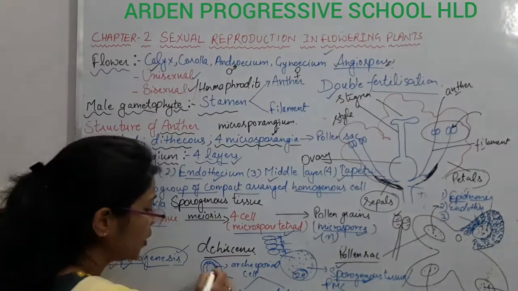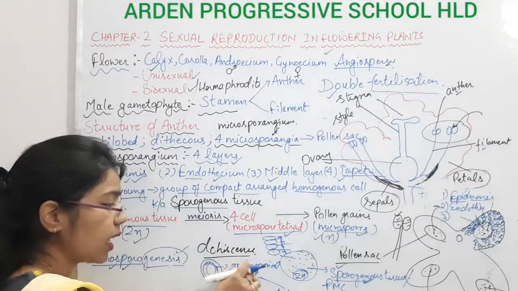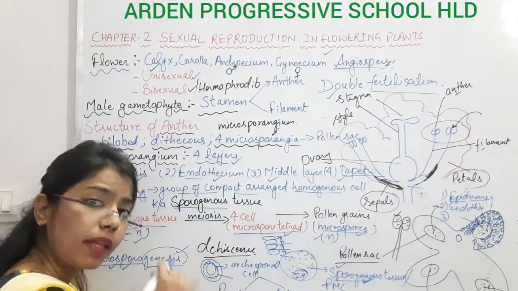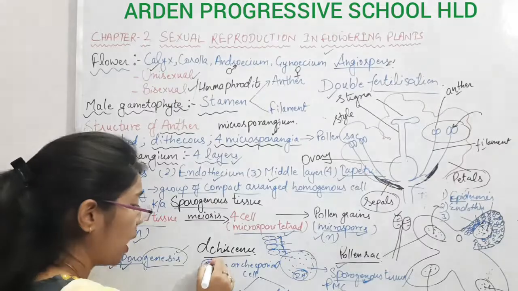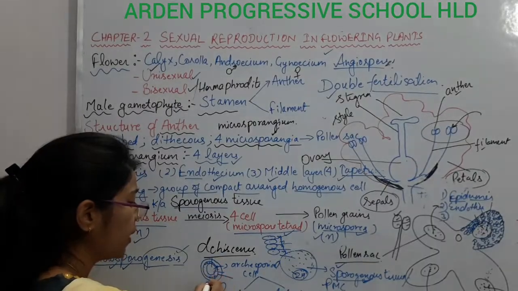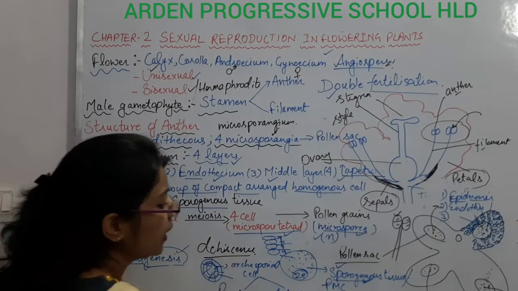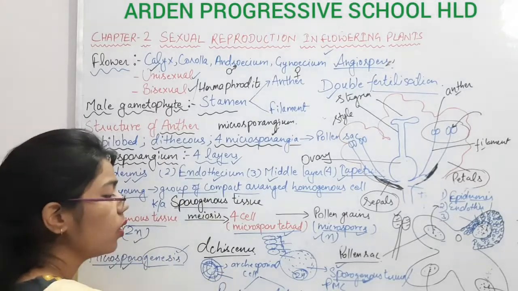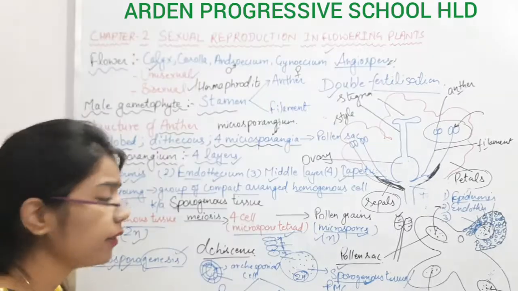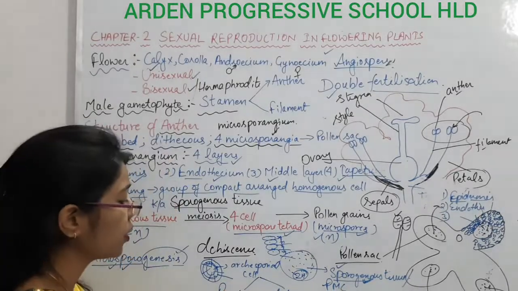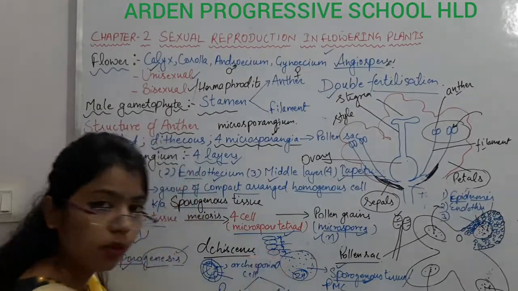So whatever division takes place in the archisporial cells at the peripheral position is known as periclinal division, and at 90 degrees to this periclinal division, there will be the anticlinal division. At the perpendicular of this periclinal division, there will be anticlinal division, and due to these two types of division, it will form two different types of cells.